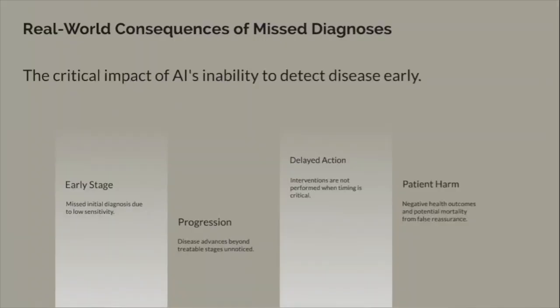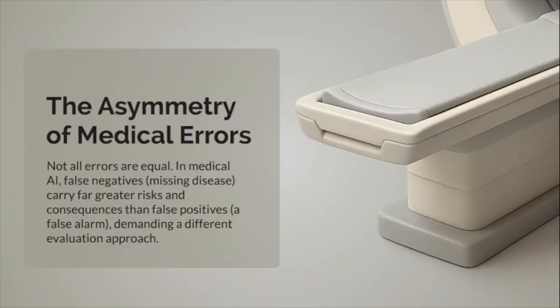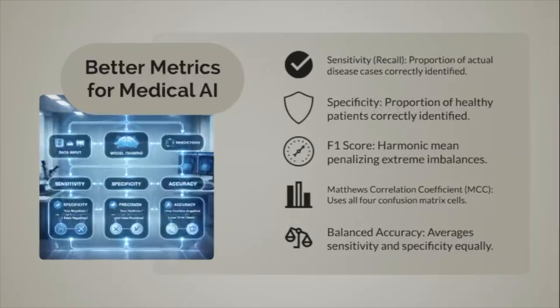This progression from misdiagnosis to patient harm illustrates why other metrics, not raw accuracy, must be prioritized when evaluating medical AI systems. Not all diagnostic errors are created equal. A false negative means a sick patient is told they're healthy, leading to delayed treatment and disease progression. While a false positive means a healthy patient undergoes additional testing but ultimately receives correct information, the consequences are dramatically asymmetric.